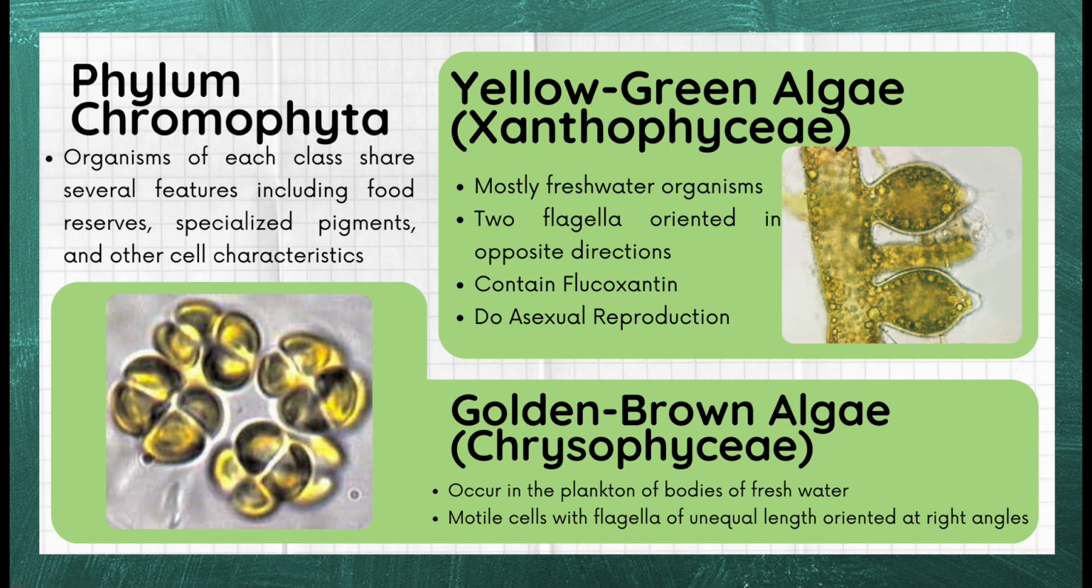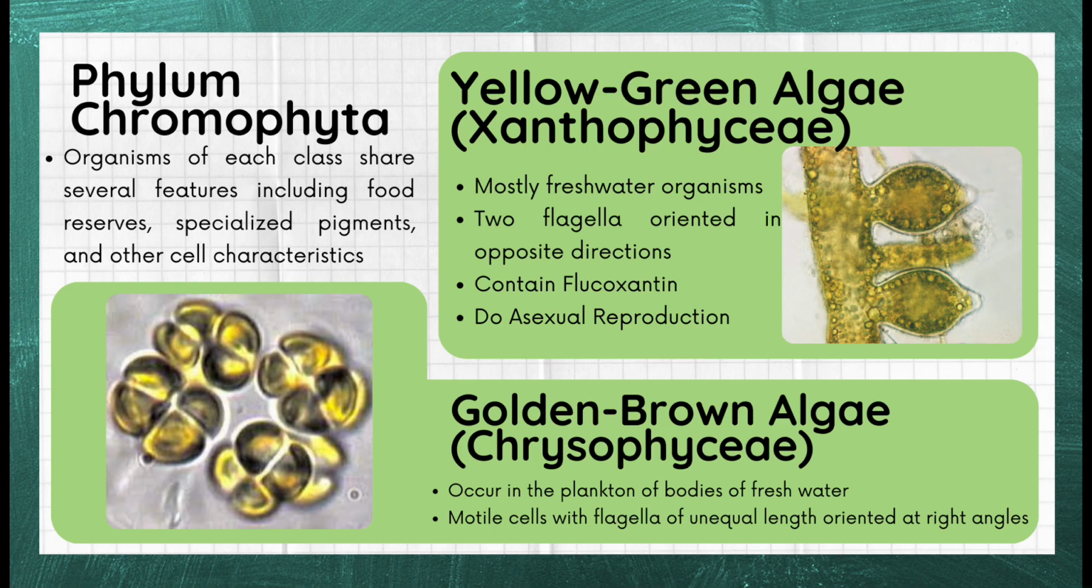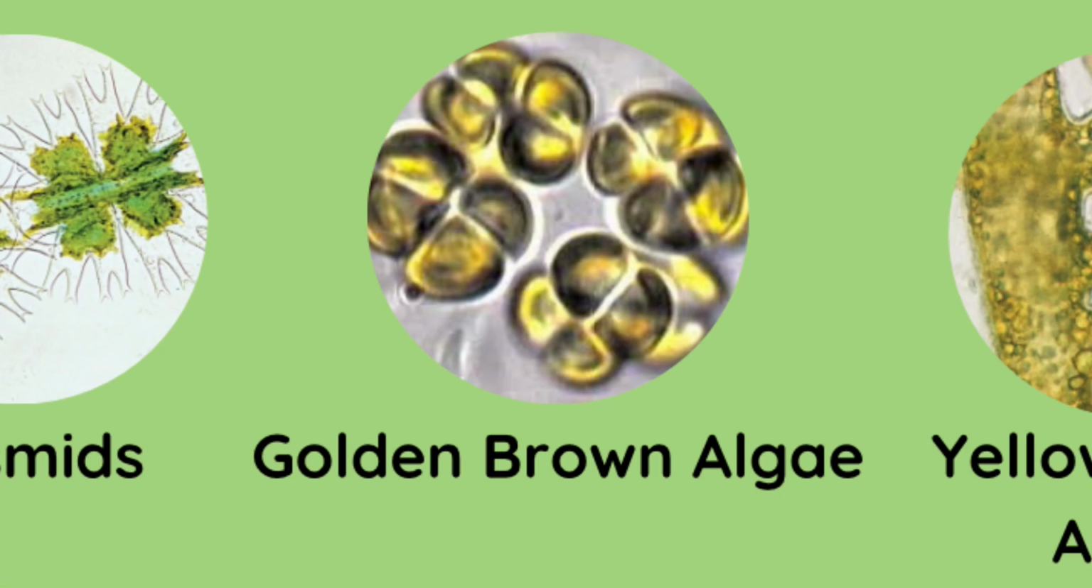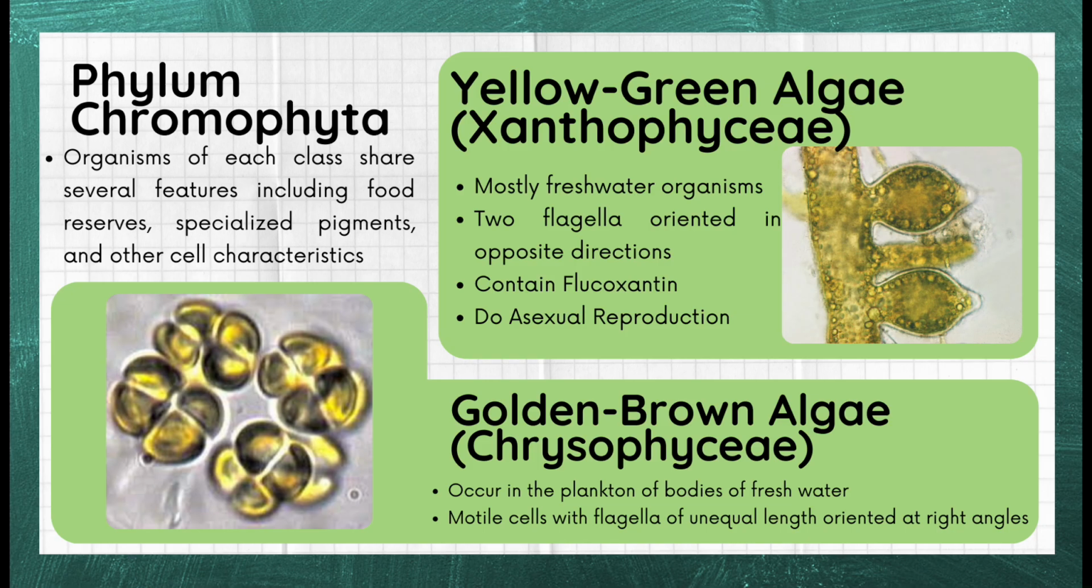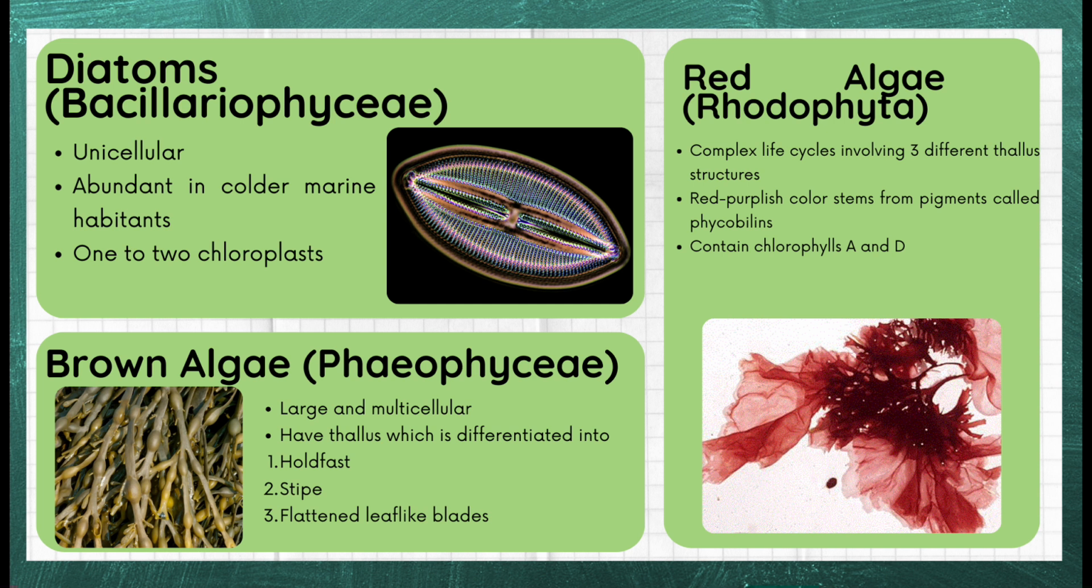Moving on to phylum Chromophyta. They are organisms of each class that share several features including food reserves, specialized pigments, and other cell characteristics. Yellow-green algae live in mostly freshwater, contain two flagella oriented in opposite directions, contain fucoxanthin, and do asexual reproduction. Golden brown algae occur in the plankton of freshwater and contain motile cells with flagella of unequal length, oriented at right angles. Diatoms are unicellular, abundant in colder marine habitats, and contain 1 to 2 chloroplasts.